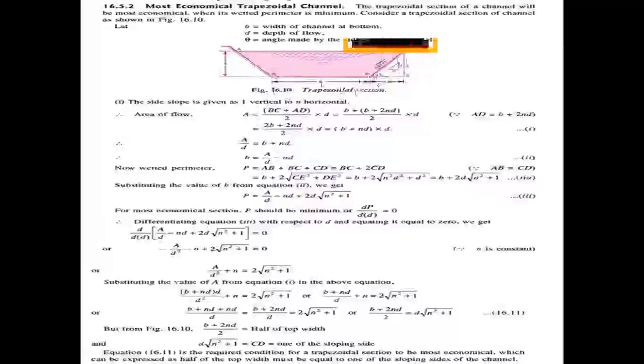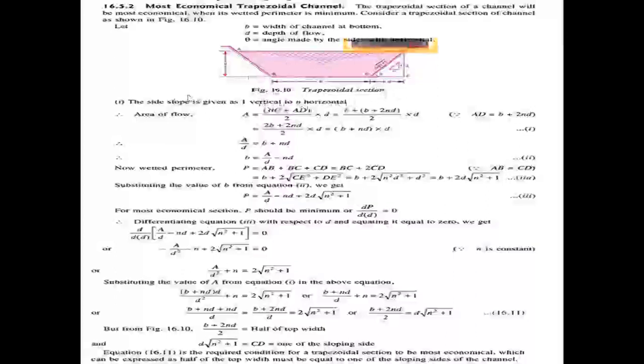Length b is equal to the breadth of the channel, and nd is the length of the sides of the channel, both sides taken as nd. The side slope is given as one vertical to n horizontal.